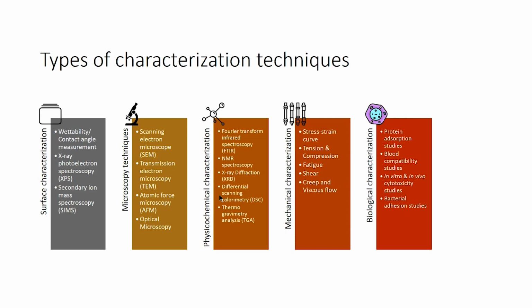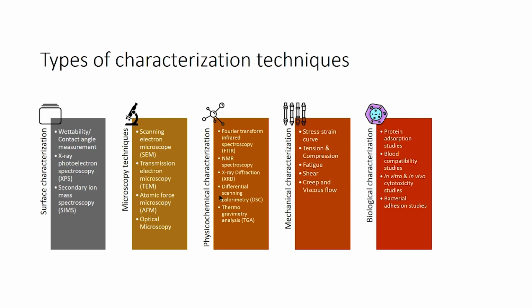XPS analysis. Secondly, secondary ion mass spectroscopy is also a surface technique where you can find out the particular atomic composition of the material, how many electrons are available on the material surfaces, and those can be calculated by secondary ion mass spectroscopy.